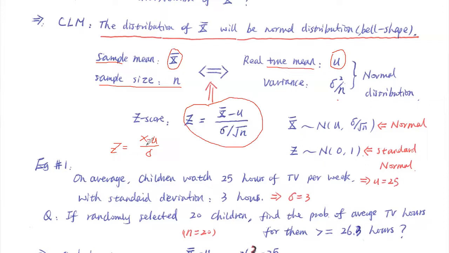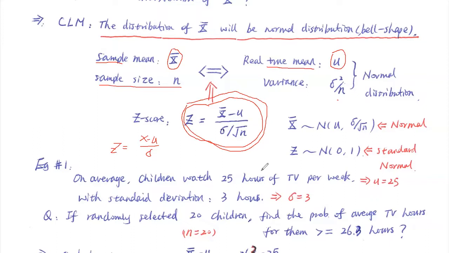Usually they're asking, for example, I randomly select one sample. What's the probability of that one sample drinking less than 1 cup of coffee per day? That's the X we're using. We're talking about one person, one subject. In this new Z formula, we don't talk about one person. We talk about multiple subjects, a sample. So this will be the new formula we are going to use. What does that mean? That means we are going to use this new Z formula to help us find all kinds of probability questions.